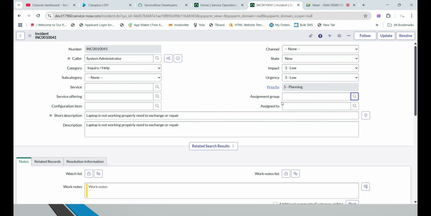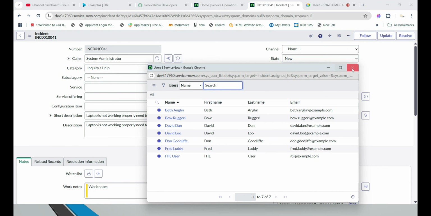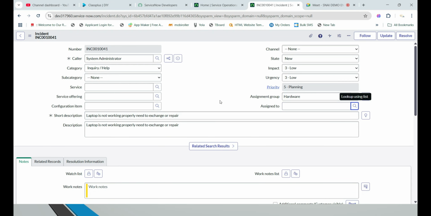By default the assignment group is the hardware group, so I'm assigning that. In the manual method, the ITIL user provides the hardware group and the assigned to manually, and can update only the assignment group.